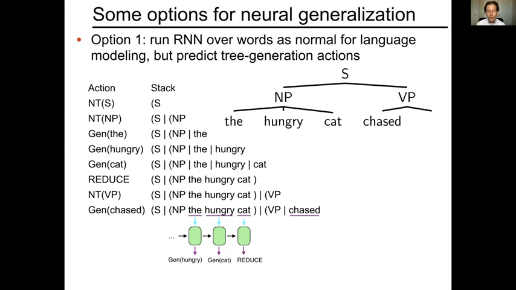In the first couple of cases here, we would have predicted cat after generating hungry, but then the next thing that we would predict after cat would not be another word, but a reduce action. So both word generation and non-word generation tree actions would have to be predicted.